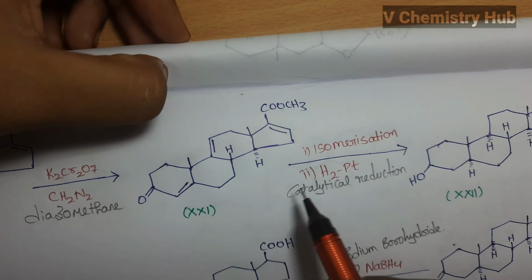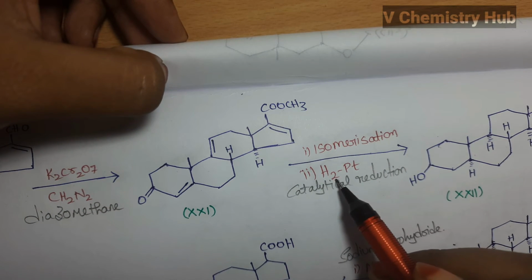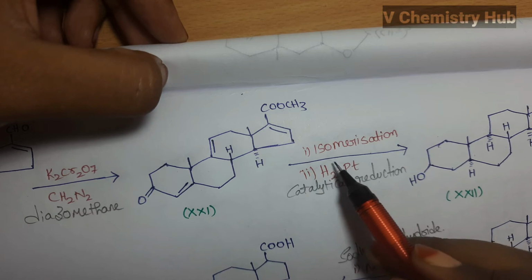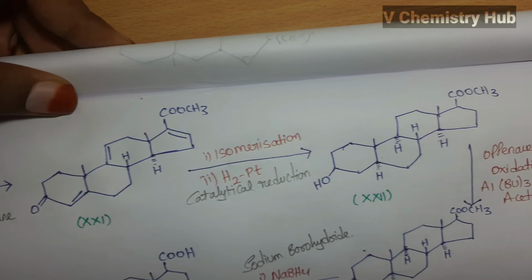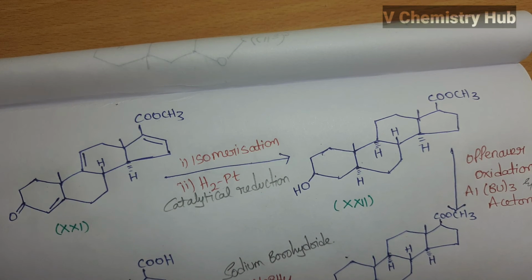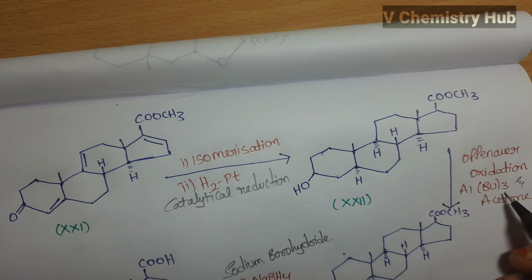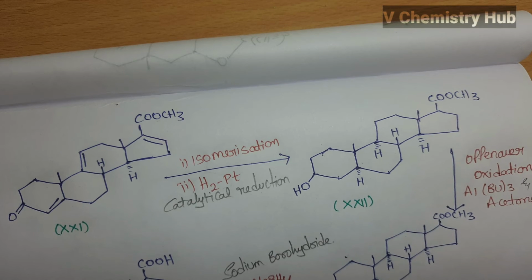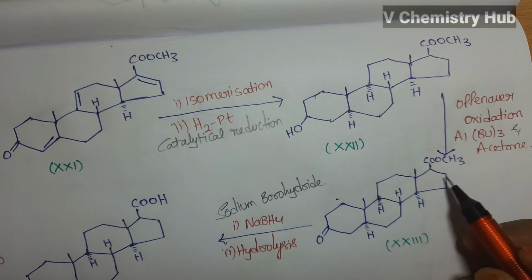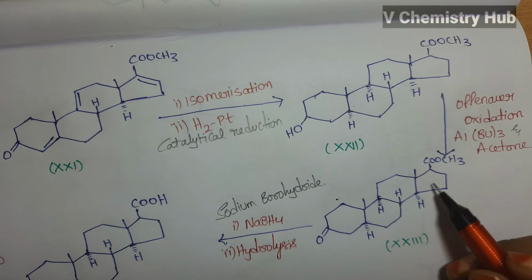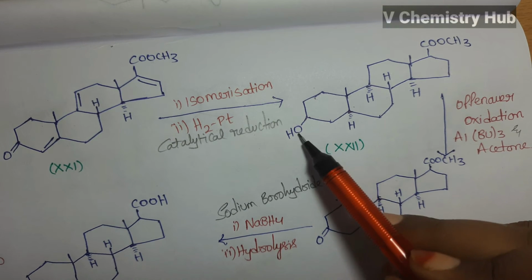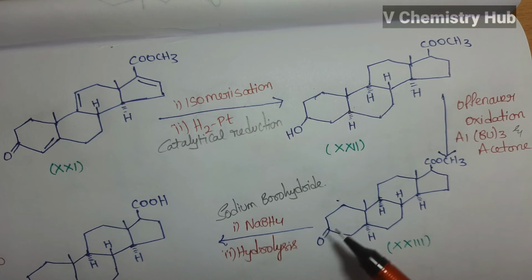So later on catalytic reduction in presence of H2 and platinum, isomerization takes place, and we will get this compound 22. So here this is on Oppenauer oxidation in presence of acetone and Al-OBu thrice, that means aluminium triisobutoxide. So then we will get this compound 23. This is the compound 23. That means OH, and here double bond O.